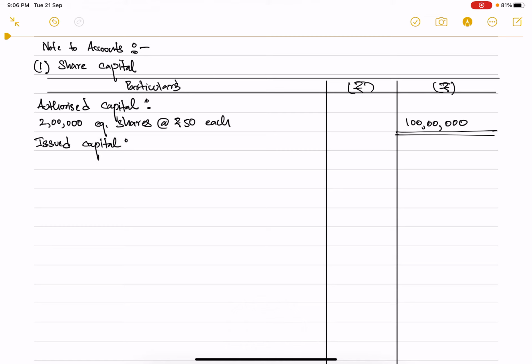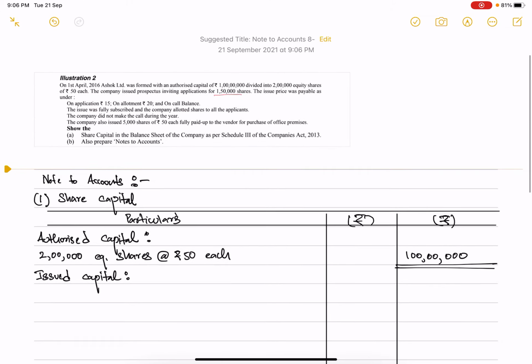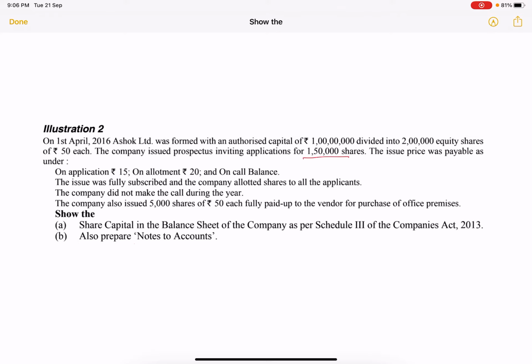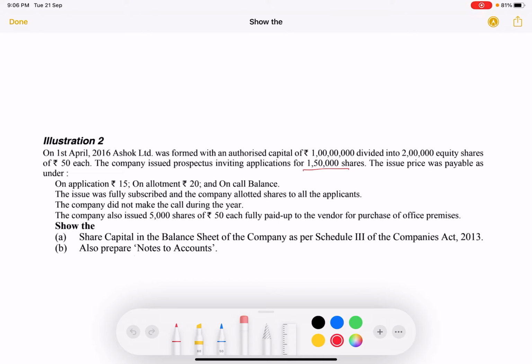Now in the issued capital, the information provided to us is that the company has issued 1,50,000 shares, so we will be entering that. And if you see the additional information, it is also stated that the company has also issued 5,000 shares of rupees 50 each.